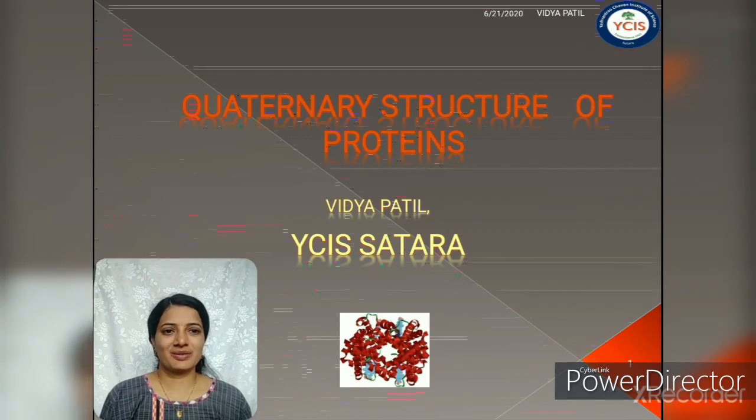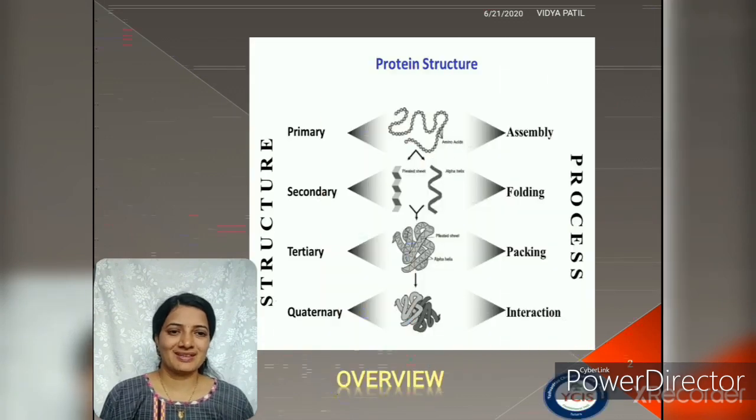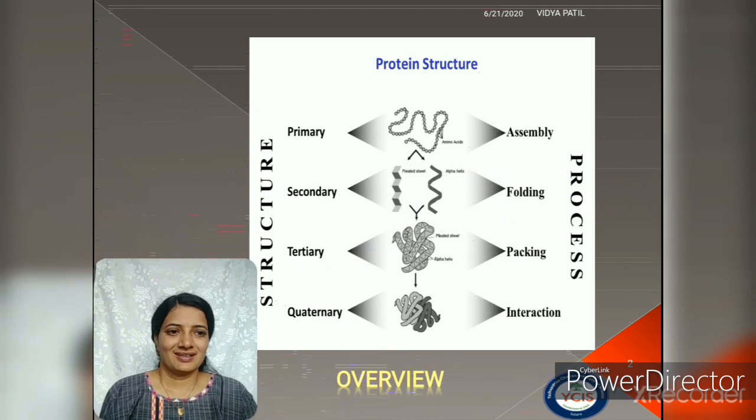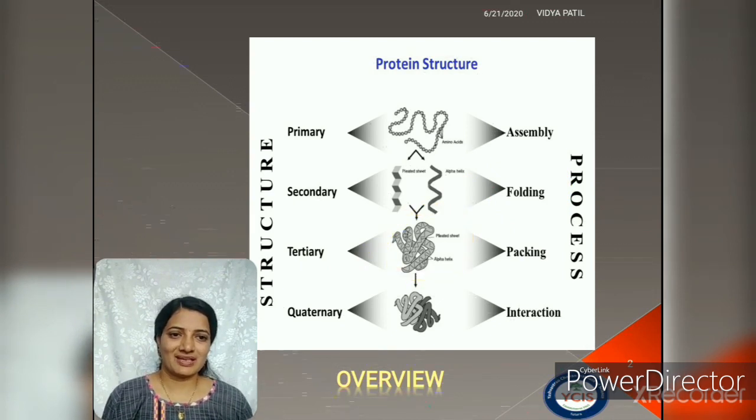Today I will discuss the quaternary structures of proteins. But before that, here is an overview of the structural levels of proteins. Primary structure means the assembly of amino acids in a polypeptide chain. Secondary structure means the formation of alpha helix and beta sheets, the regular folding of the polypeptide chain. Tertiary structure means the packaging of the polypeptide chain to achieve the final biological function.